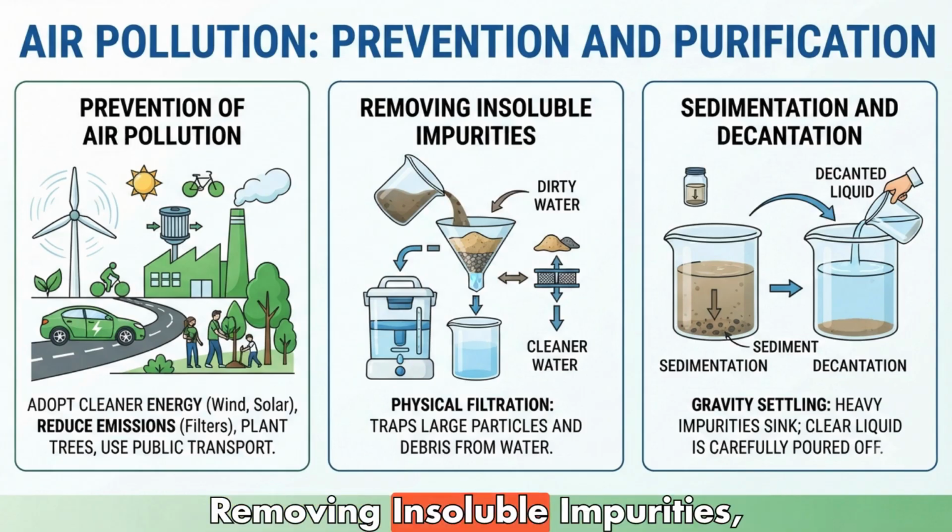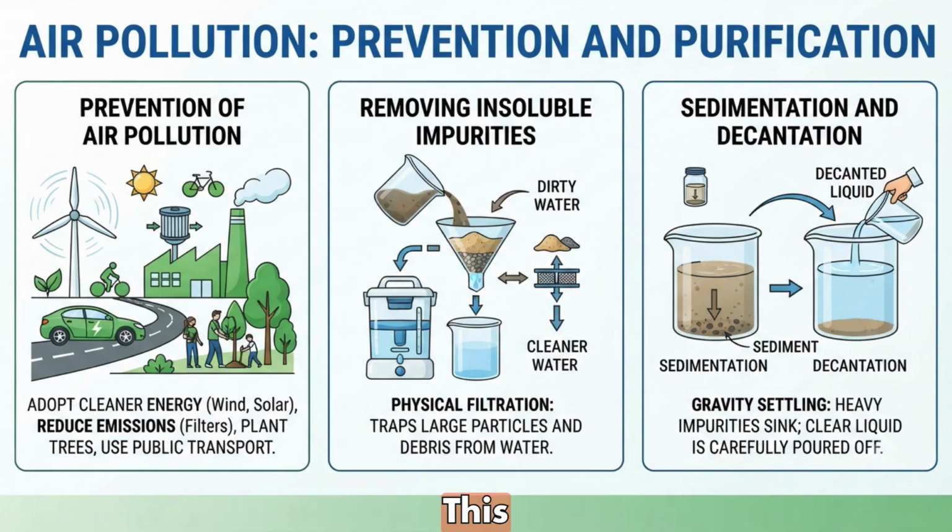2. Removing insoluble impurities, filtration. This is a physical process used to separate large, undissolved particles from a liquid. As shown in the diagram, dirty water is poured through a funnel containing layers of filter media, like sand and gravel. These layers trap the solid debris, allowing clean, filtered water to pass through into the beaker below.